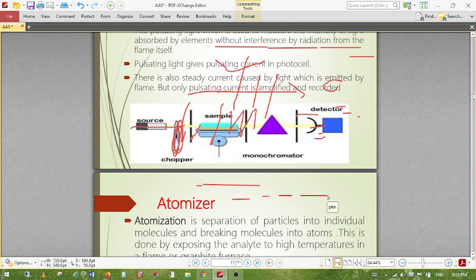Then in the pharmaceutical sector, in some pharmaceutical manufacturing processes, different catalysts are used, and whether they are present in the final product or not can also be determined by this technique. Then many industries use different raw materials, and AAS is used for analysis of raw material quality and product quality, and to check whether toxic elements are present in the food industry or healthcare industry.